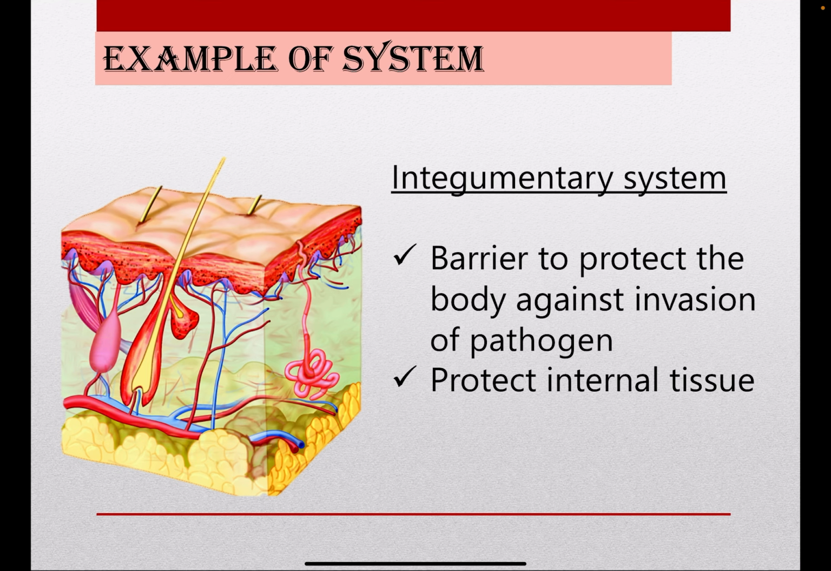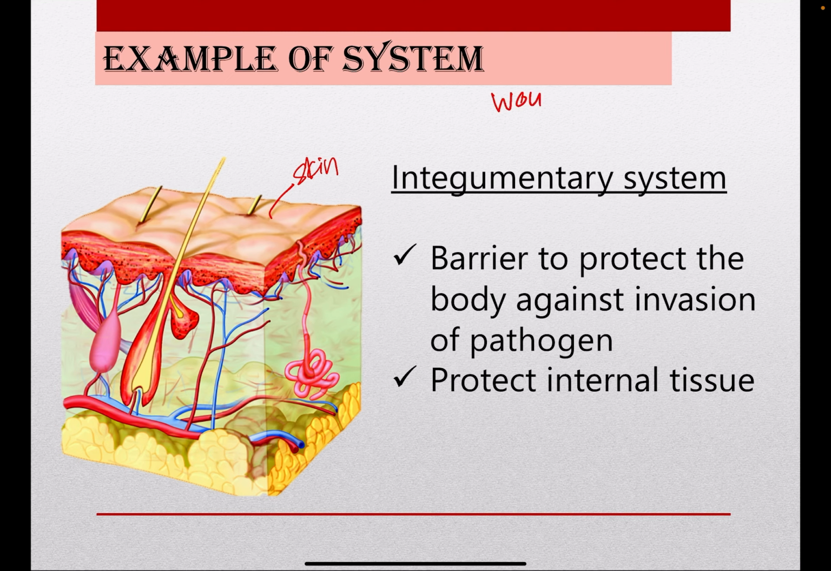Integumentary system works as a barrier to protect the body against invasions of pathogens. It consists of skin, sweat glands, nails and so on. Because our skin is very tight, there is no space at all for pathogens to enter our body. But pathogens can enter our body if we have a wound.